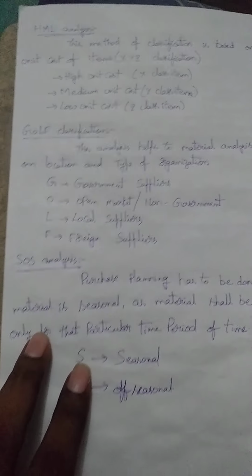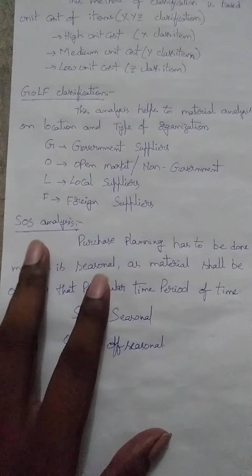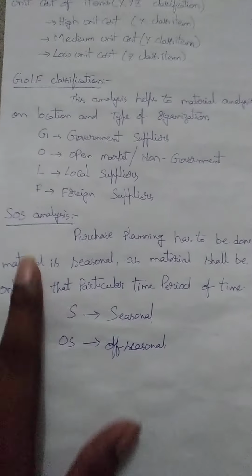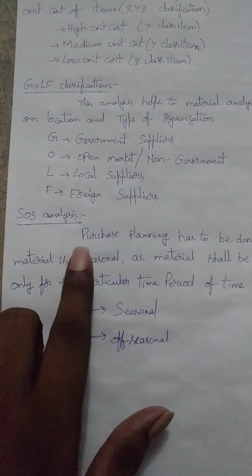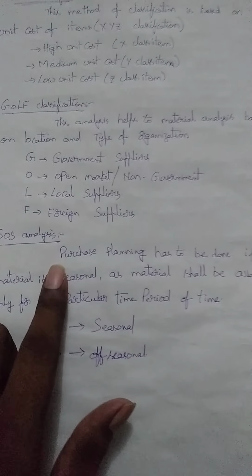Then the last inventory control technique is SOS analysis. S is seasonal and OS is off-seasonal.